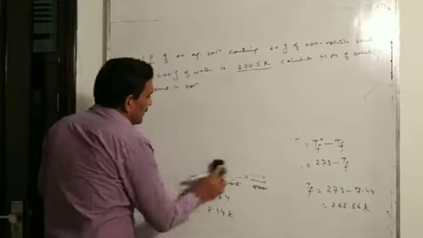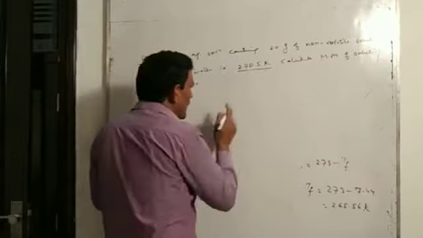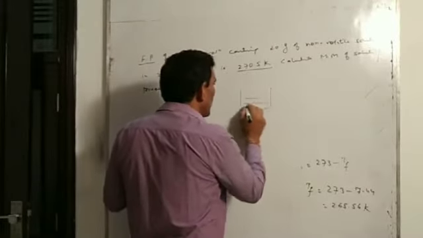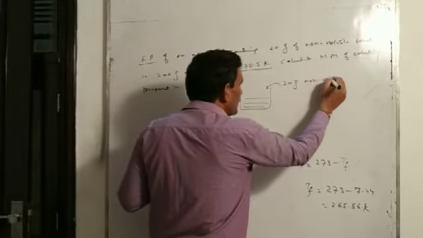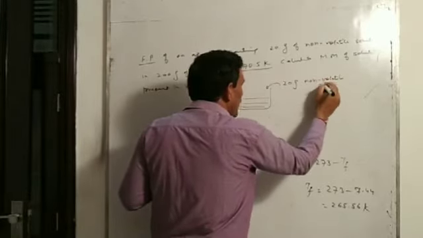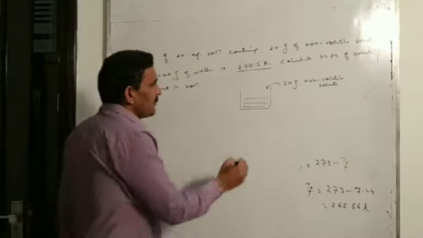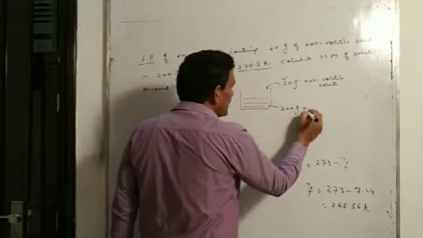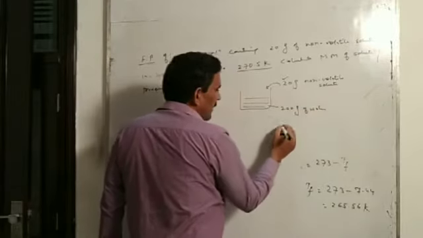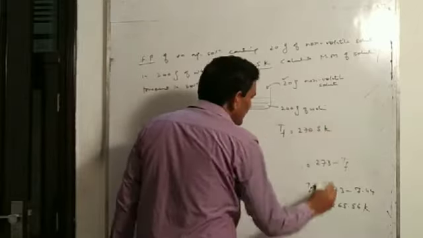Here you see in statement what is given and what is asked. You are given with a solution containing 20 gram non-volatile solute, and solute is unknown, its molecular mass we have to find out, and 20 gram solute is dissolved in 200 gram of water, and freezing point of the solution is 270.5 Kelvin.